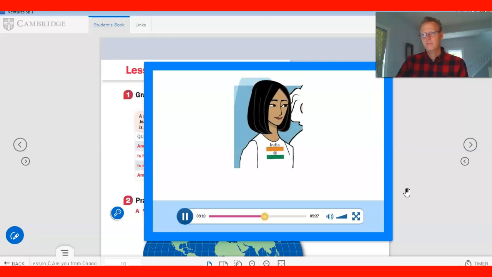Look at the picture. Ask the question. Is she from Russia? Listen to the question. Look at the picture. Answer the question. Is she from Russia? No, she isn't. She's from India.